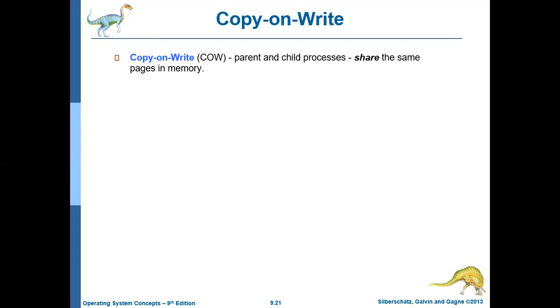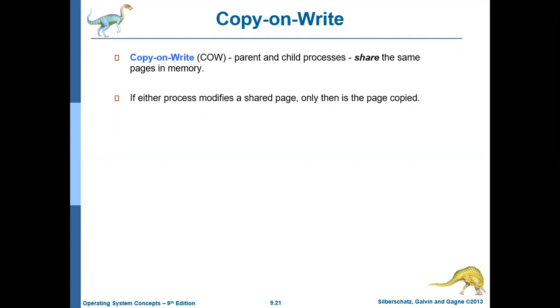It is not only with a parent and child process. Any two or more processes which are accessing common memory content can share the pages as long as none of the processes performs a write operation. So if more than one process is referring to the same memory content, then those pages can be shared by multiple processes as long as they don't perform a write operation. This is the overall concept.